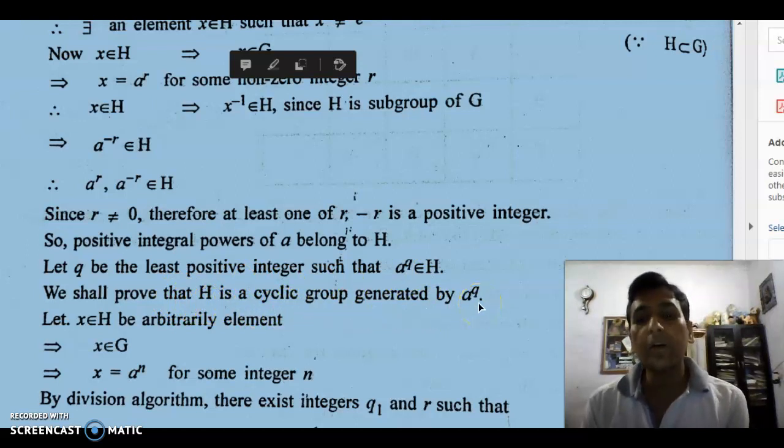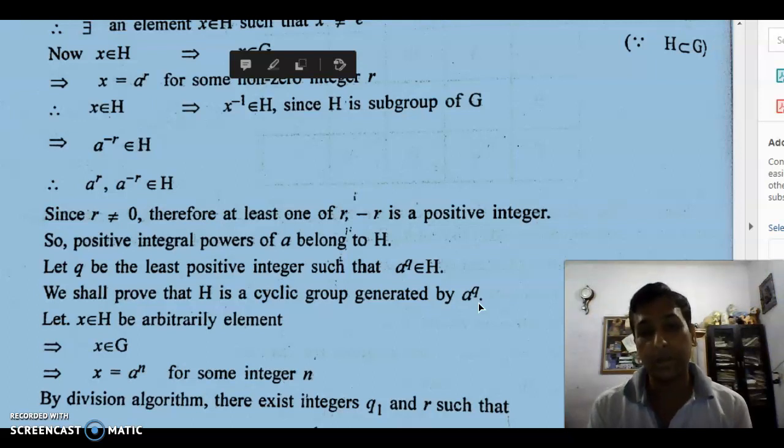It means we have to prove that H is cyclic, and it is generated by A^q, where q is the least positive power of A available in the subgroup H.